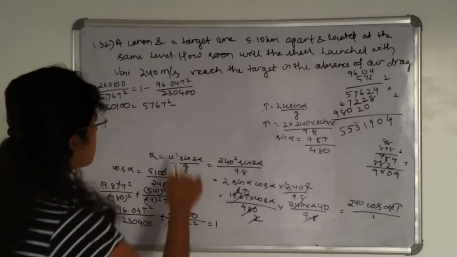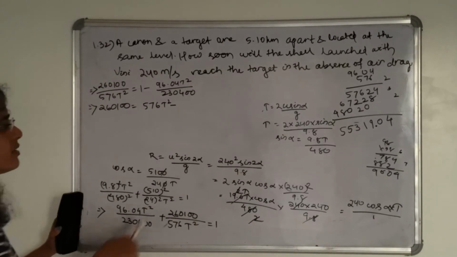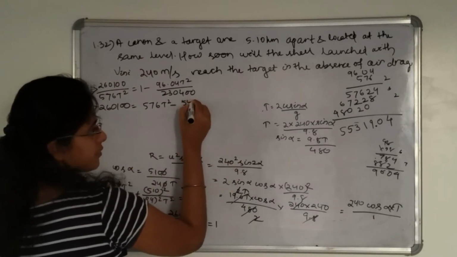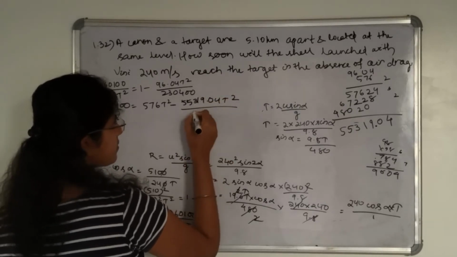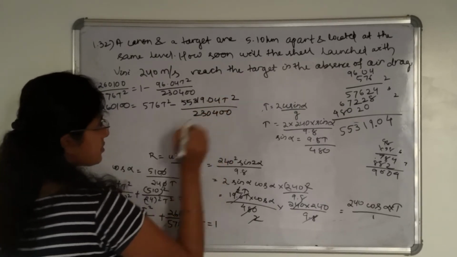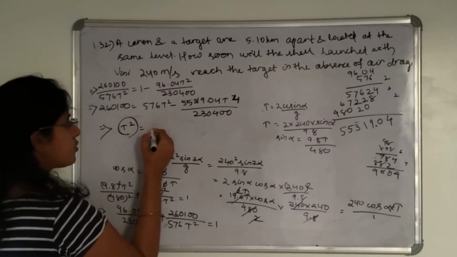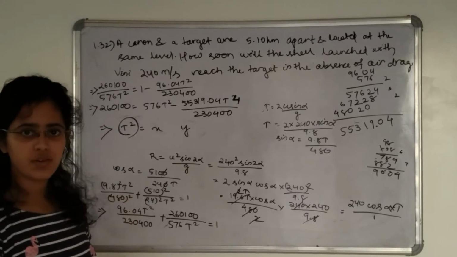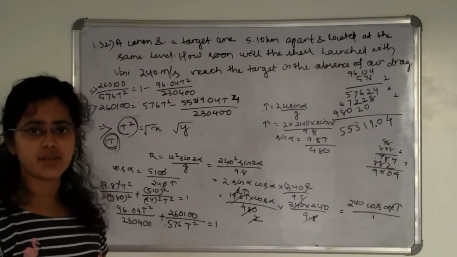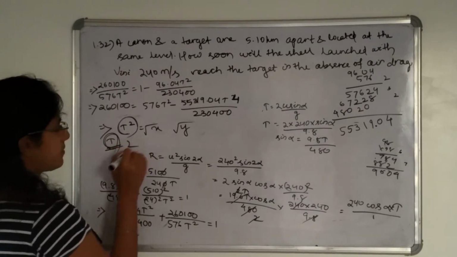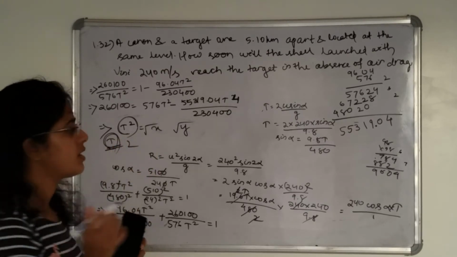5531,904 and this is point here. Okay, so this will be 55319.04 t square divided by 230400. This will be t4. So there will be two values of t square. Simply square root this and you will find the value of t, and we cannot take the negative value of t. There will be two values of t. So you will write in the answer these two values depending on the angle alpha.